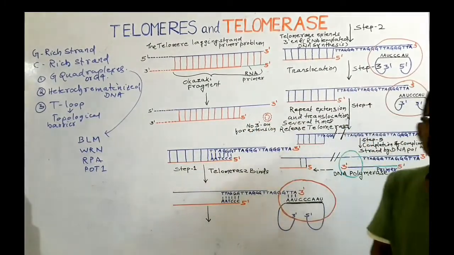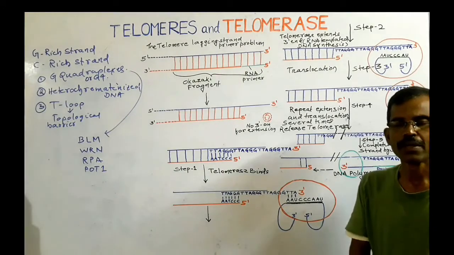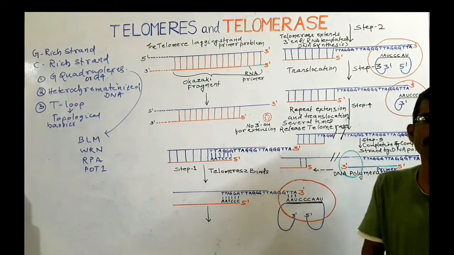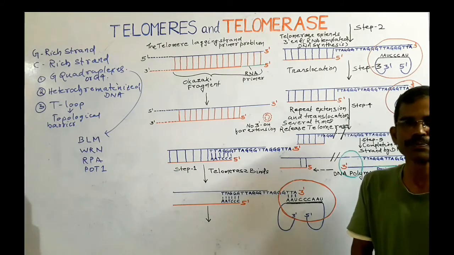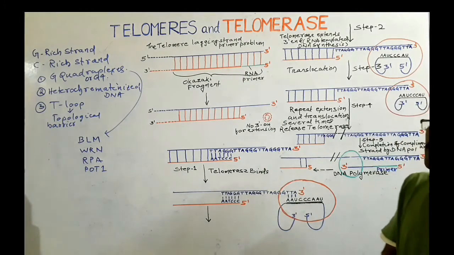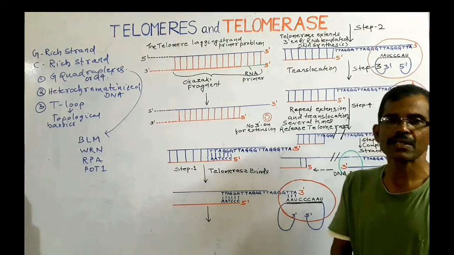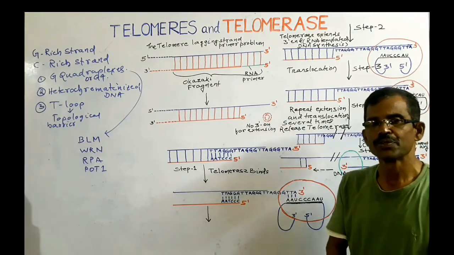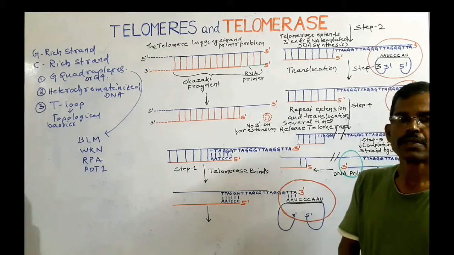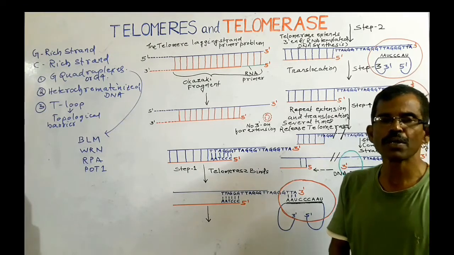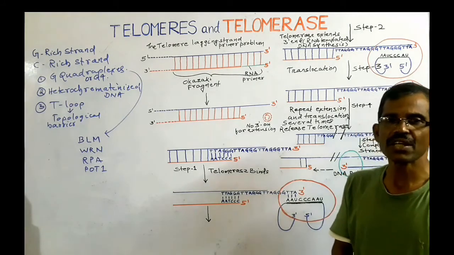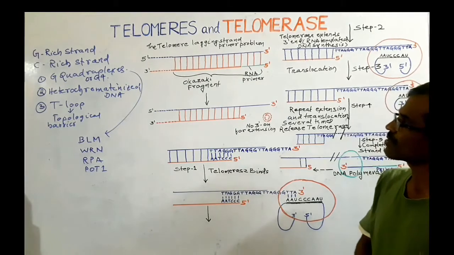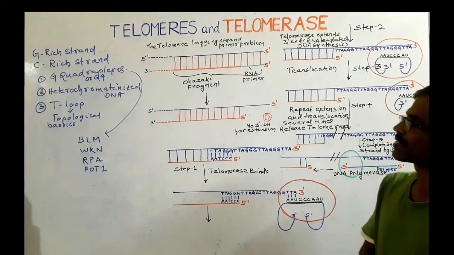G quadruplexes is also known as G4. It is a stable intramolecular or intermolecular structure that is held by four guanine residues through Hoogsteen base pairing. During replication of the telomere, the separation of the strands exposes the G-rich strand that facilitates the formation of G quadruplexes.